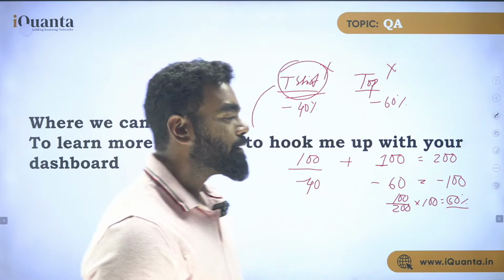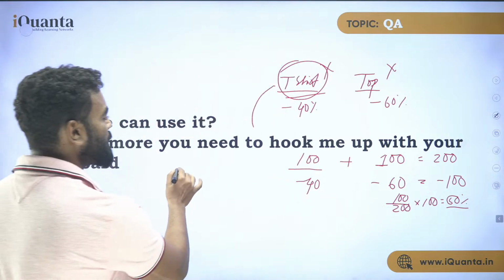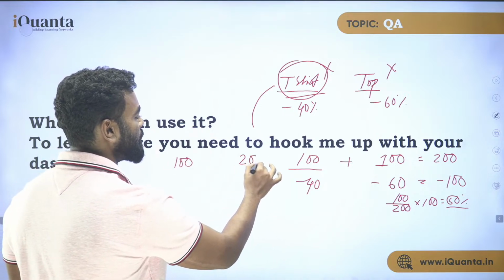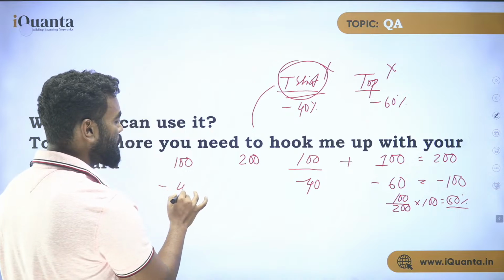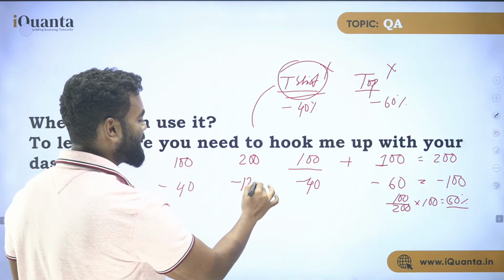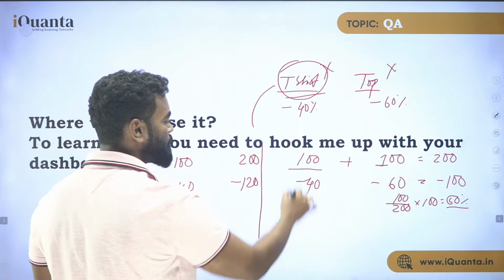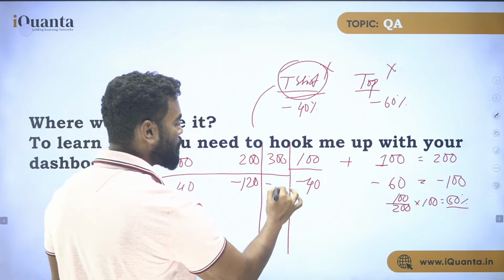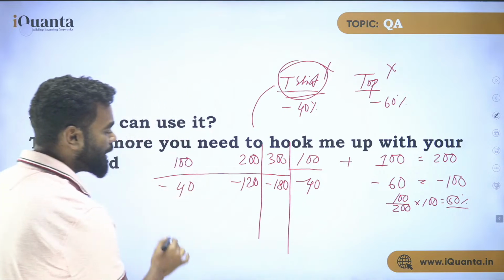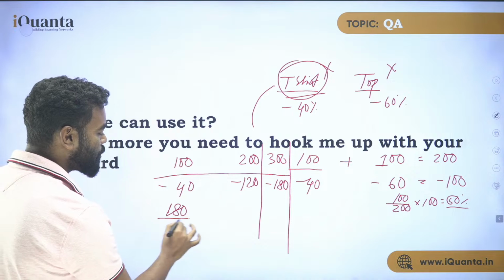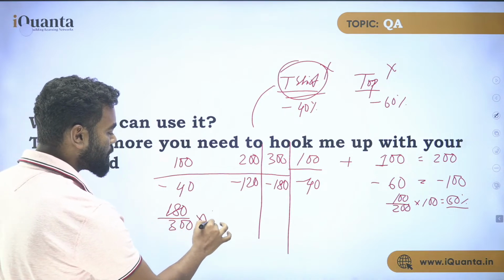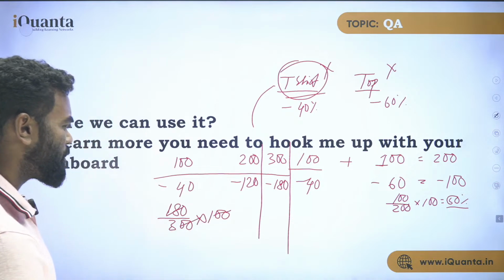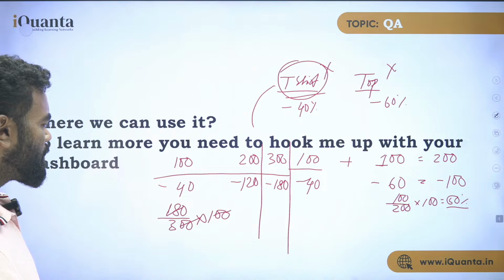Exactly. Now think about it, the price of the t-shirt is let's say 100 only, but the price of the top is let's say 200. So on 100, what is the discount? 40. On 200, what is the discount? 120. So what is the total price? Your total price here is 300 and your total discount is 180. Now what is your exact discount percentage? That is 180 upon 300 into 100, right?